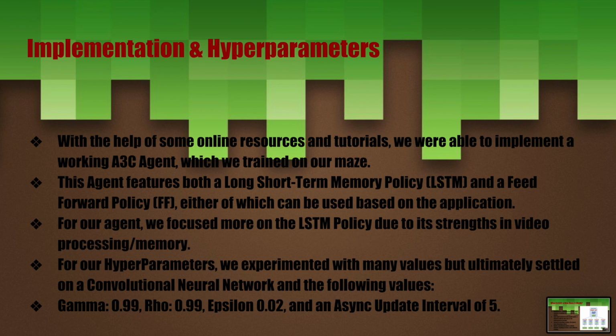Due to its strengths in video processing and memory/recollection, it is a lot more advantageous to use it for video processing as opposed to image processing because it can recognize recurrences in previous frames. For our hyperparameters, we experimented with many values but ultimately settled on a convolutional neural network and the following values: a gamma of 0.99, a rho of 0.99, an epsilon of 0.02, and an async update interval of 5.